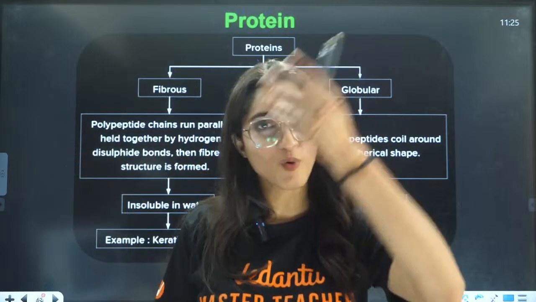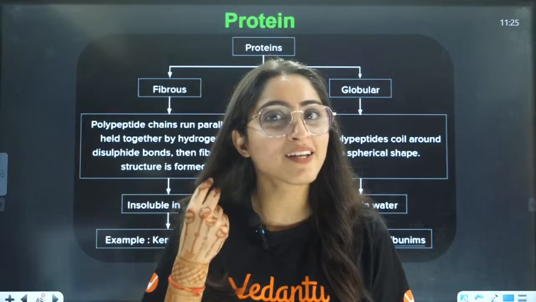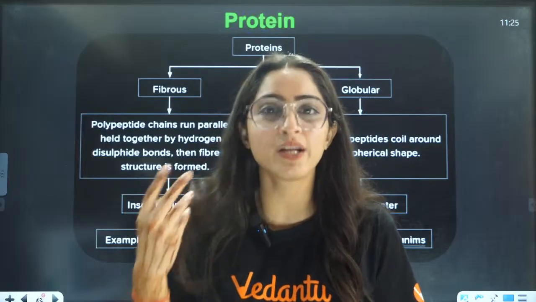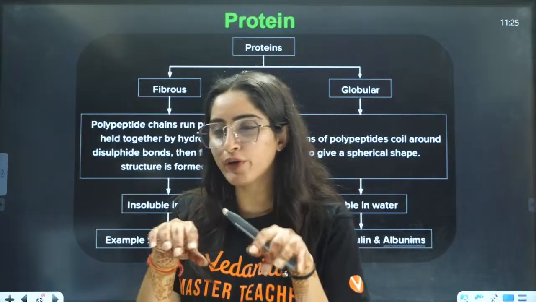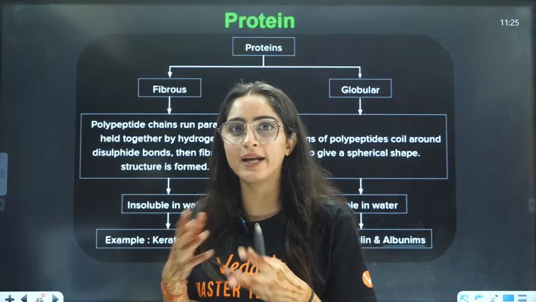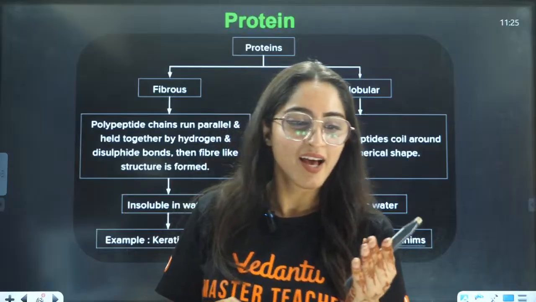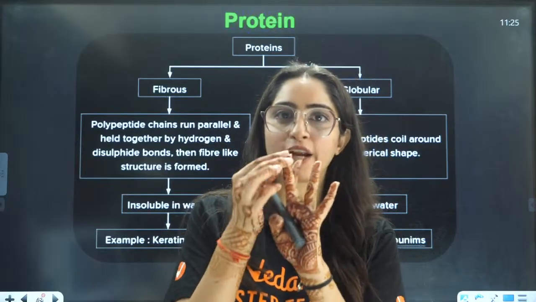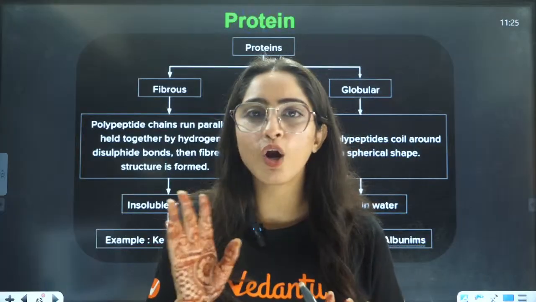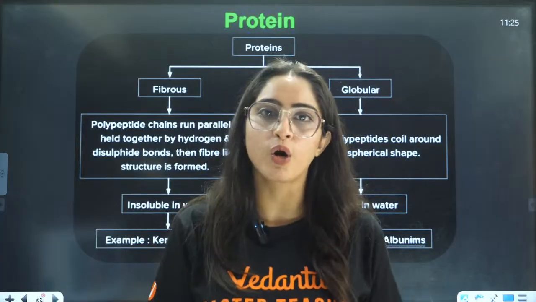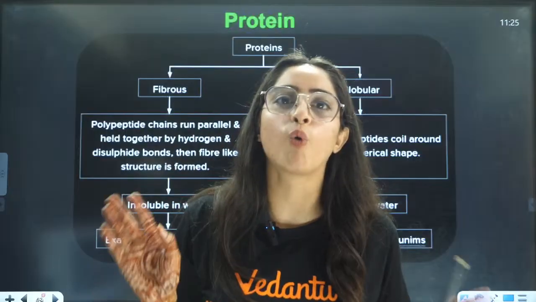Our hair is not soluble in water. Our nails are not soluble either. Even if you put your hand in water for 10 days, your skin will have some shrinkage, but your nails will stay as they are. Nails will not dissolve in water even after 10 days.